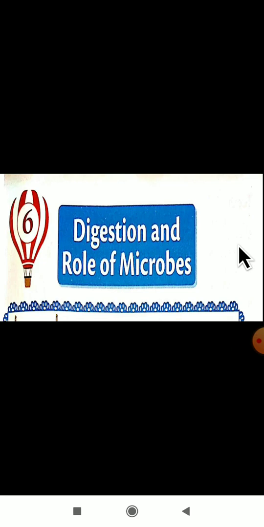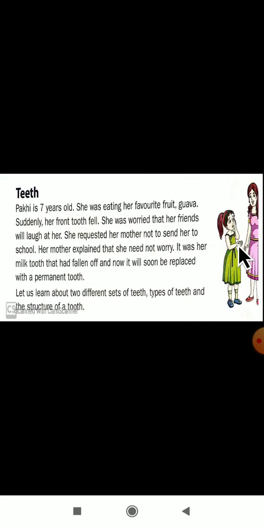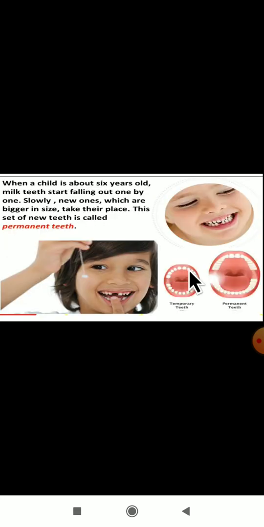Dear students, in the last class, what are the things we have discussed? First we have studied about the teeth. How many sets of teeth do we have? Human beings have two sets of teeth. One is temporary teeth and the next one is permanent teeth. When you are a child, till 7 years you will have temporary teeth.